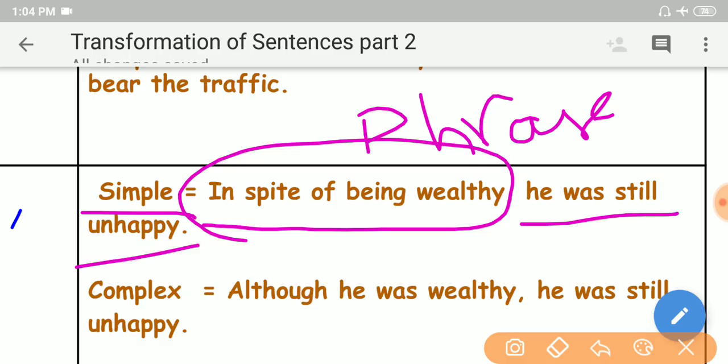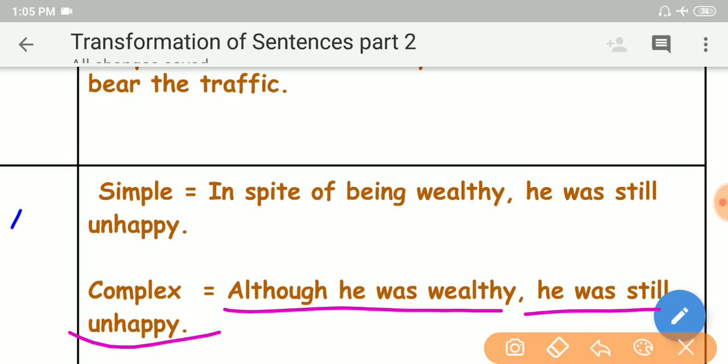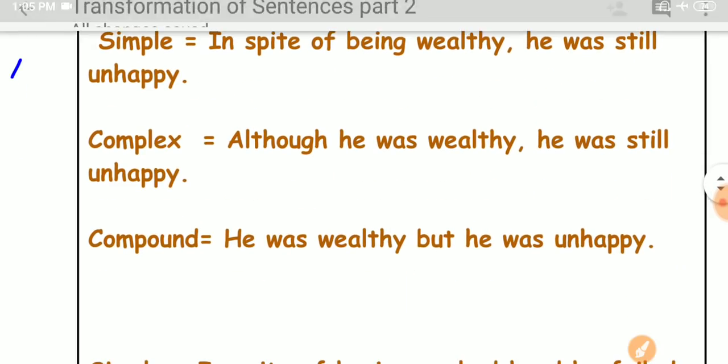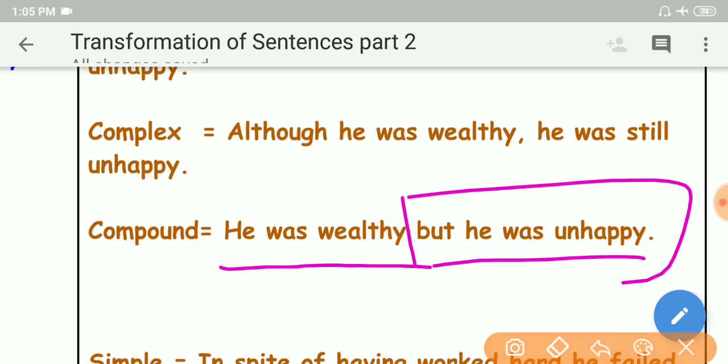In a complex sentence, we can use though or although. Though he was wealthy, although he was wealthy, he was still unhappy. At the same time, in a compound sentence: he was wealthy, but he was unhappy. See, my dear friends, two independent clauses. He was unhappy and he was wealthy are two independent clauses because they do not depend on each other to have complete meaning.